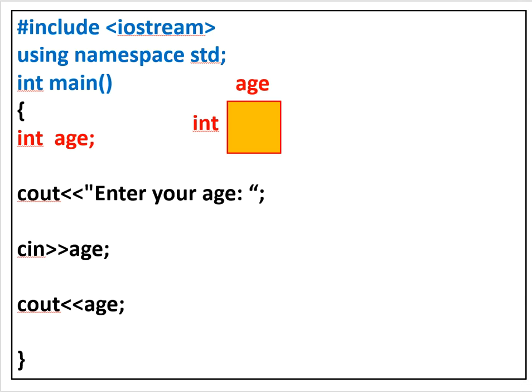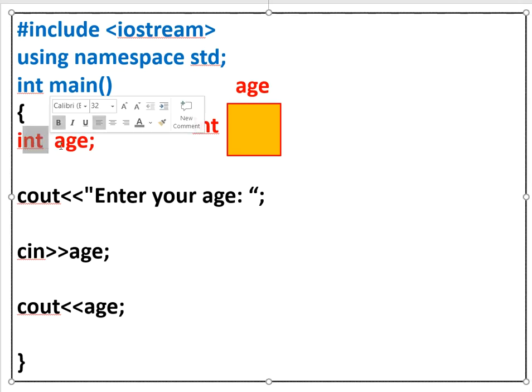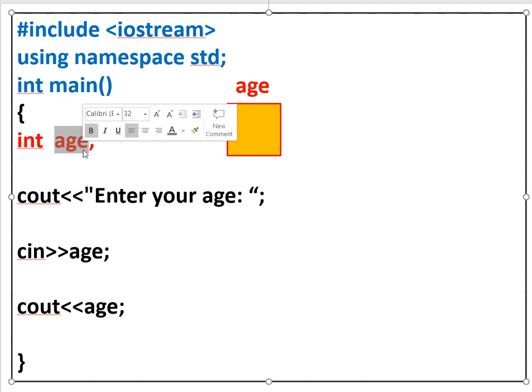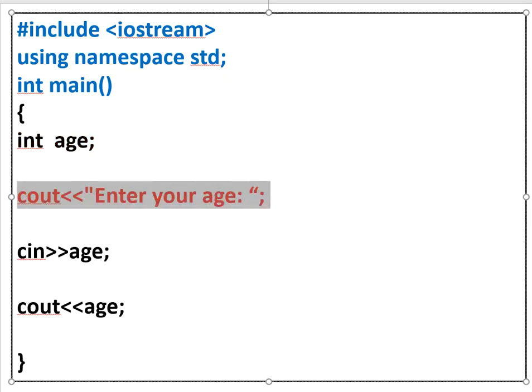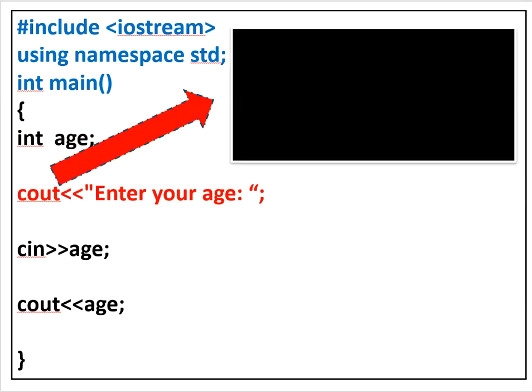The compiler comes to this area and sees it is an integer with the name age. In the memory it creates a block named age, that's it. Now the compiler comes to the next statement. On the screen there is written: enter your age.